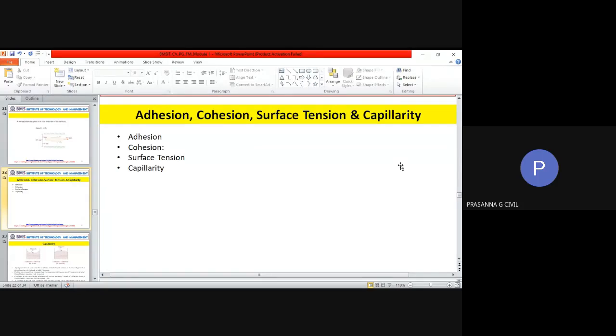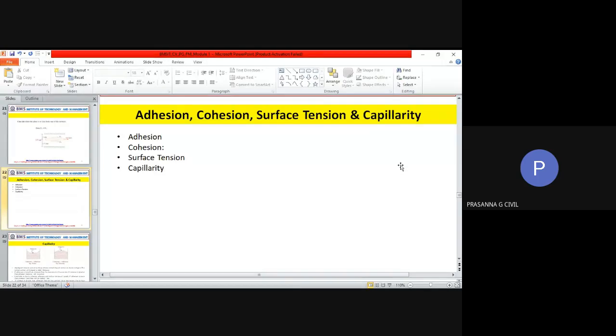Due to the effect of adhesive force, liquids on a surface can spread in the form of a thin line or uniform film over the surface. So when we say a thin layer over the surface, if water is spilling and you see water forming a very thin layer on the surface, then that is because of adhesion. But if you see the water quickly forming globules, that is because of cohesion.